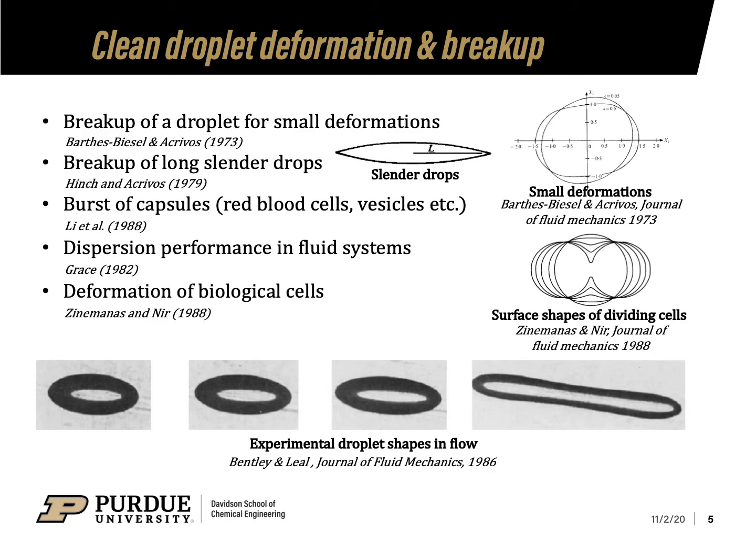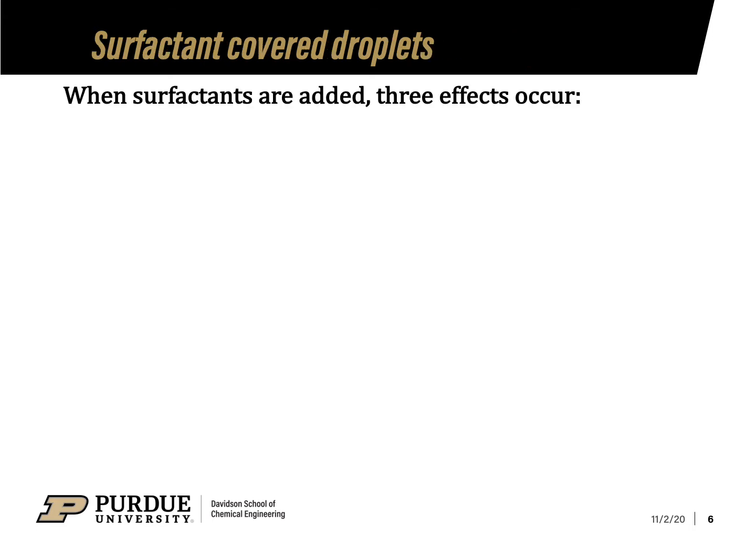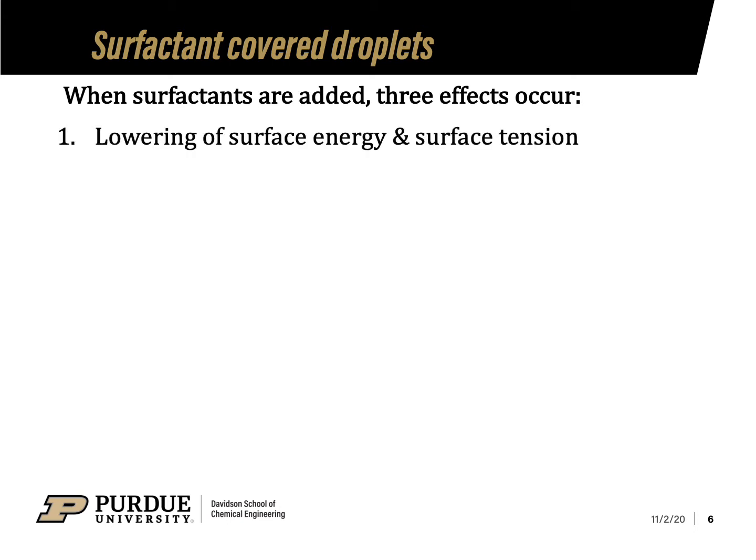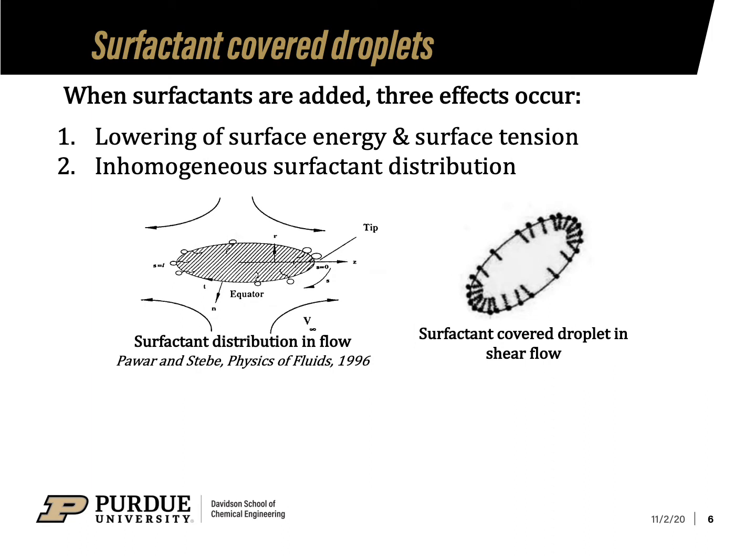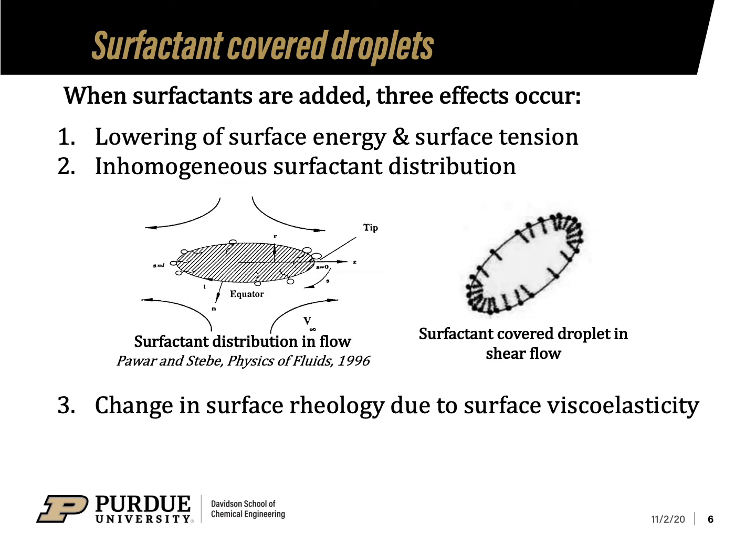There is extensive literature available on deformation and breakup of clean droplets. The diverse practical application of the droplet deformation and breakup studies in industries and bioscience have been the motivation behind many of the earlier research done in this area. When surface active agents are added, three primary effects occur. First is the lowering of surface tension and surface energy. Second is inhomogeneous surfactant distribution on the droplet surface. And third is change in interfacial rheology due to viscoelasticity of the membrane.